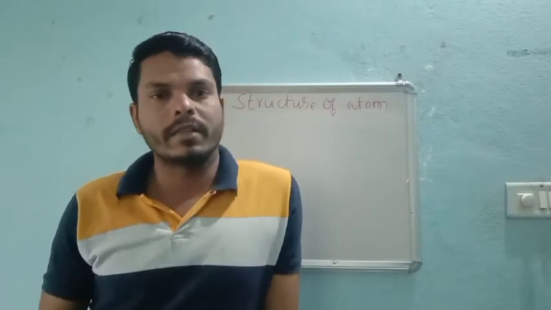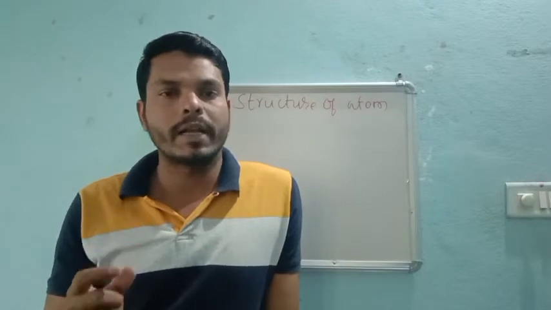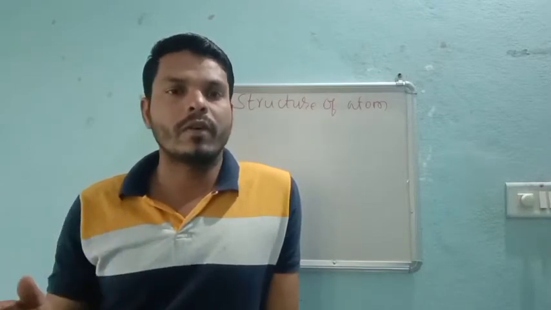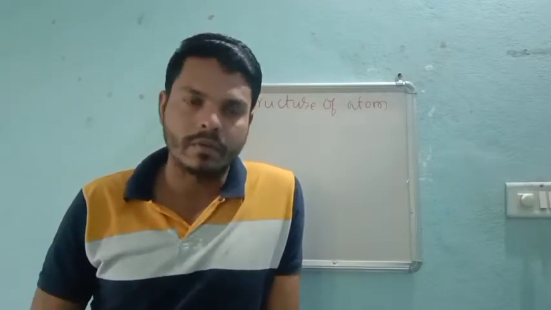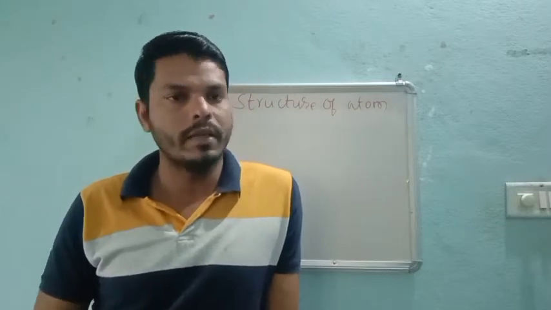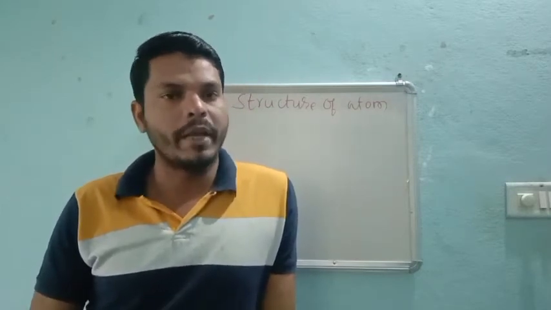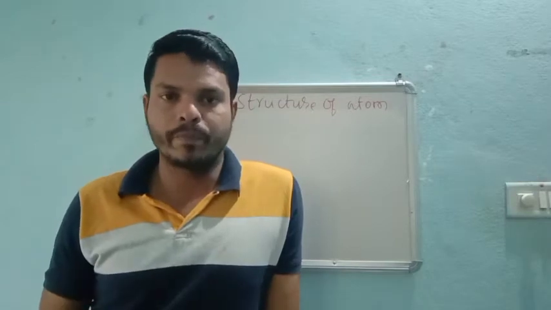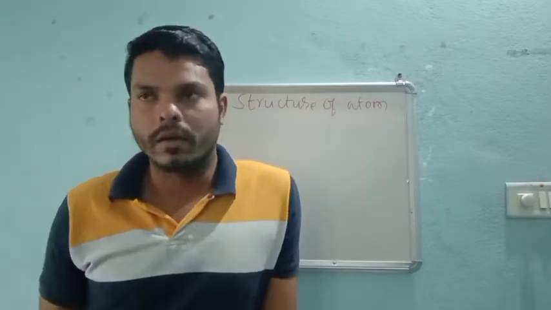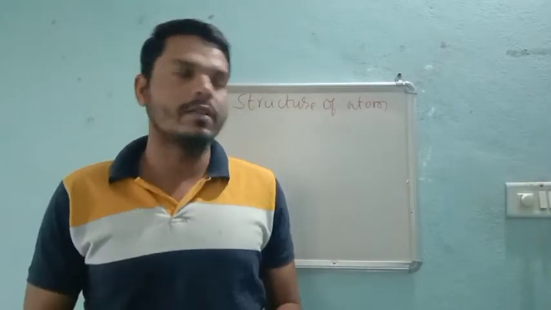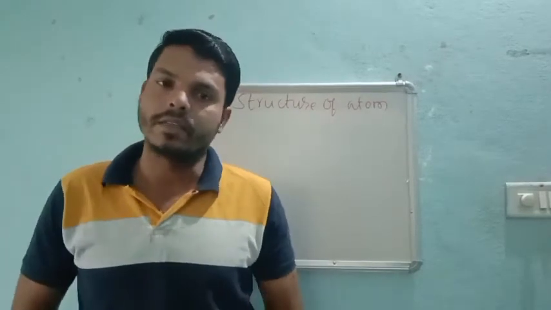Atom is nothing but the smallest particle, which will not further undergo division. I have already discussed these concepts in our basic classes. So if you followed those classes, this chapter will be very easy for you.